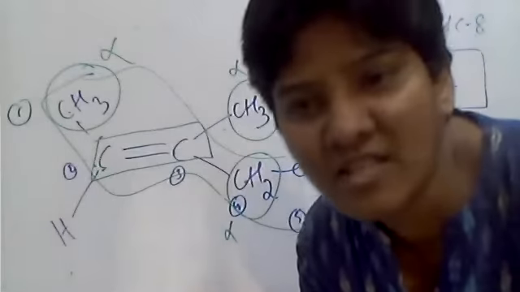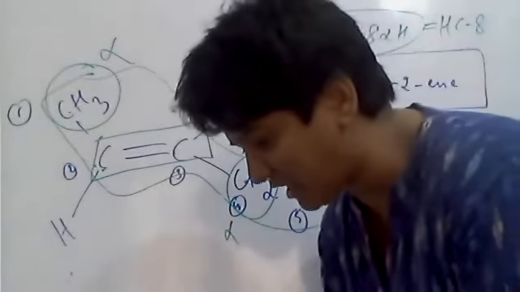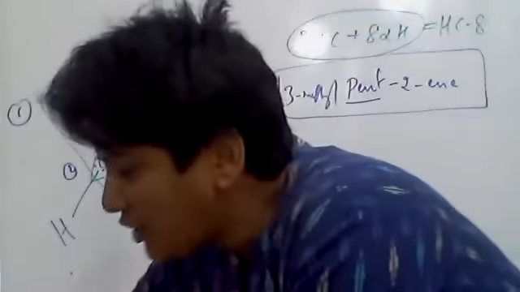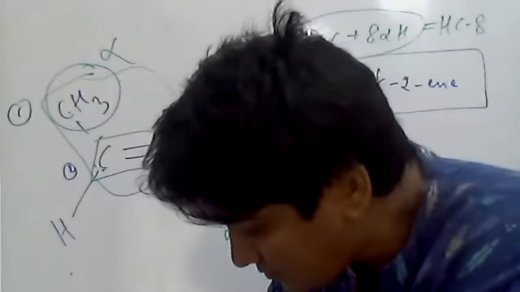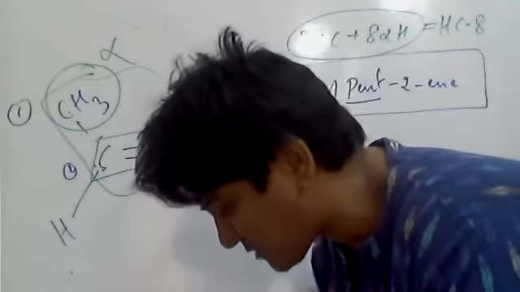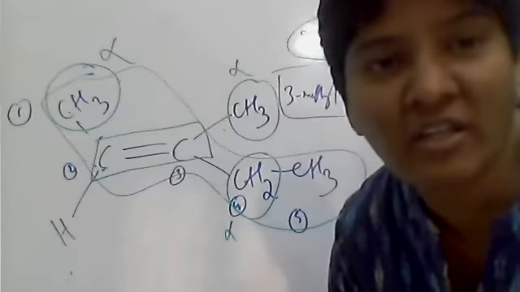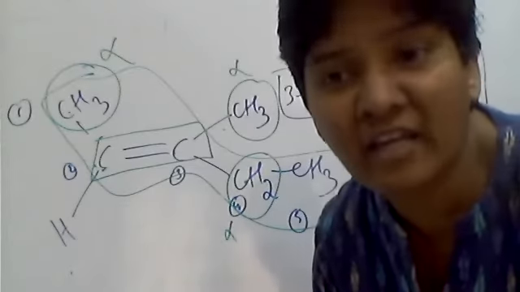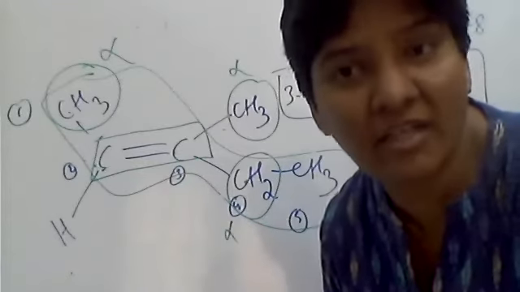Therefore, the trans is E. It is E configuration because according to the Cahn-Ingold-Prelog (CIP) rules, when we give the E/Z configuration, E for entgegen is trans, and Z is cis.